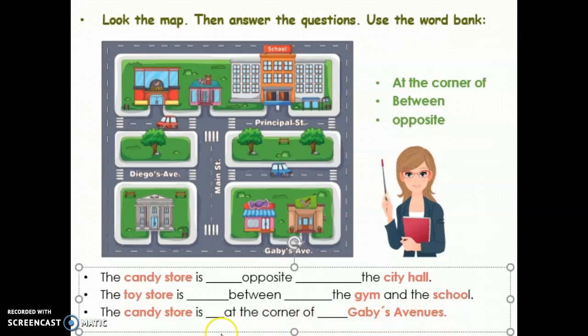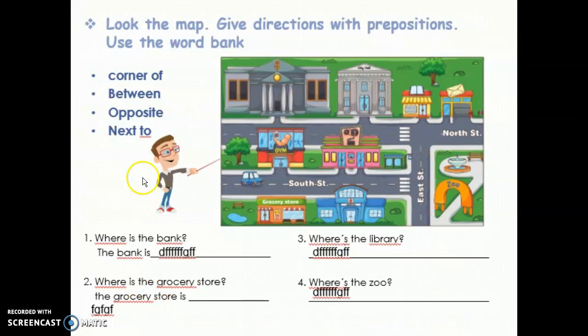Okay, now continue. Okay, now in this part, look the map, give directions with prepositions. Use the word bank.